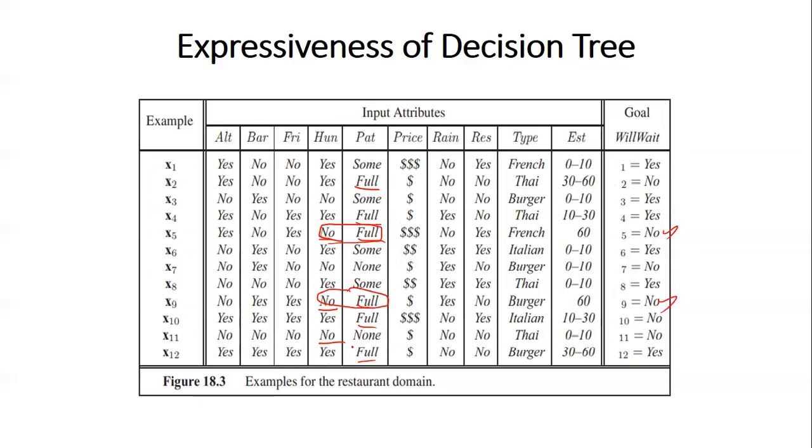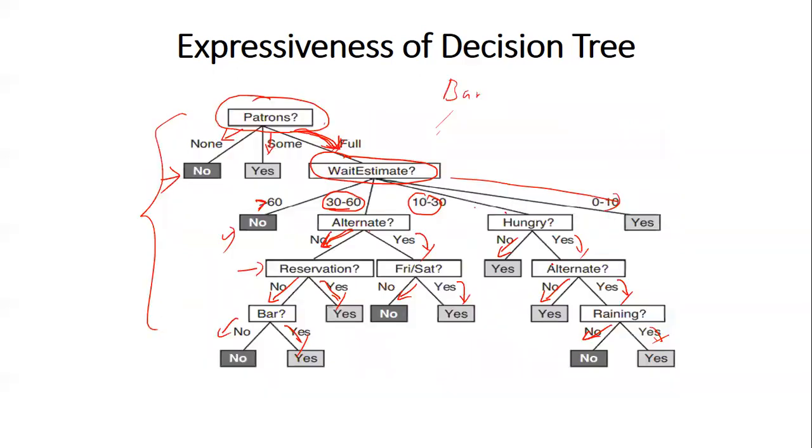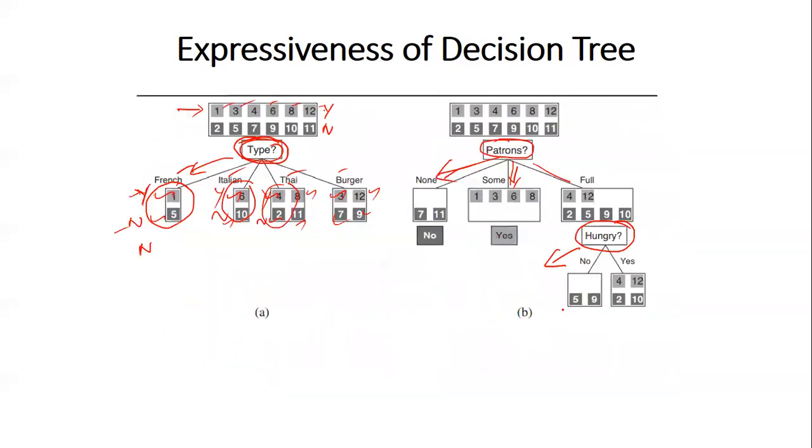Okay, restaurant is full. Only two cases. Here full, yes. Okay. So in these two cases the user is not waiting, 5 and 9, right? Whenever the restaurant is full but the user is hungry, then in these 2 cases he is waiting, and in these cases he is not waiting.